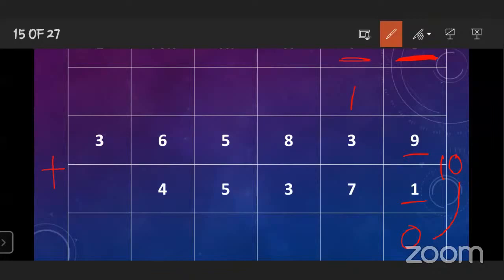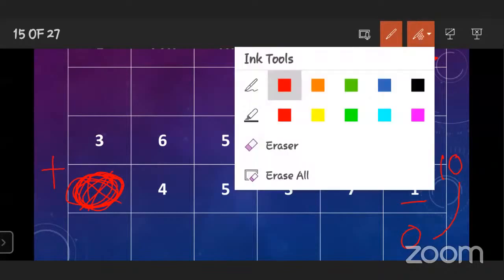Where is the tens place? Here. Here also you have to follow the same process. Only remember the one thing that if the second number has fewer digits, that time you have to leave this column blank. Don't write anything here. Okay.